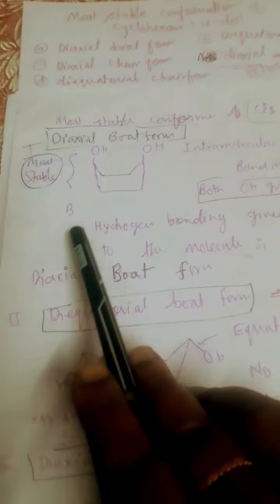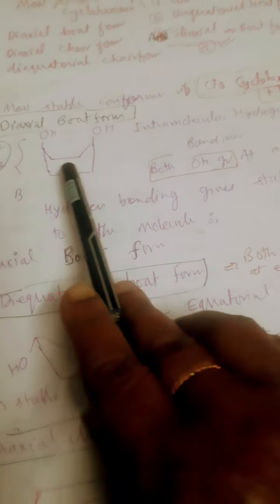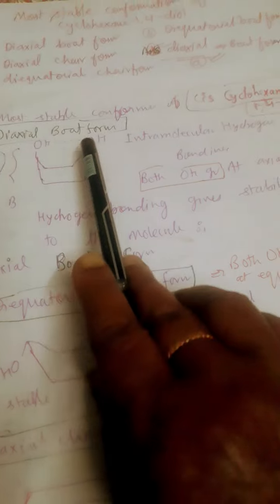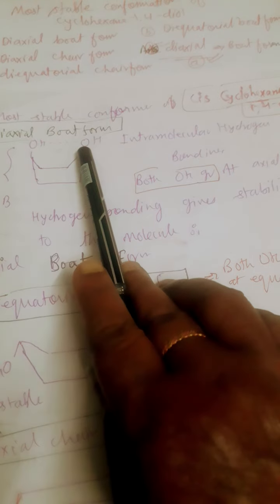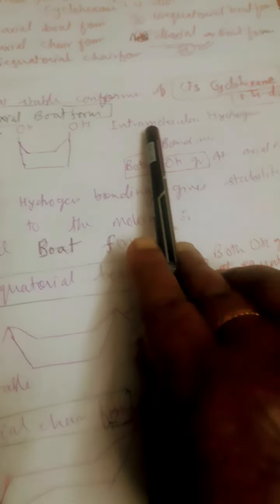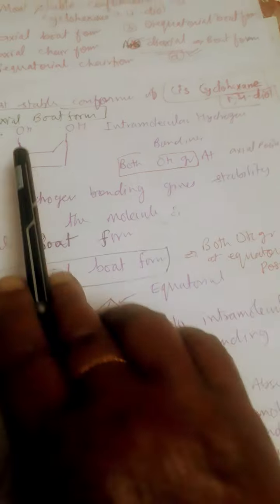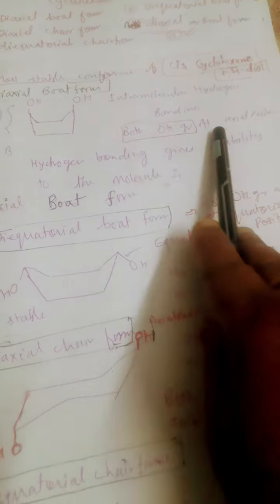Why? The reason is here. See, draw this structure. This is the diaxial boat form. So these OH groups are in axial position, and intramolecular hydrogen bonding will occur, which gives stability to it, so it will be more stable. Both OH groups are at the axial position.